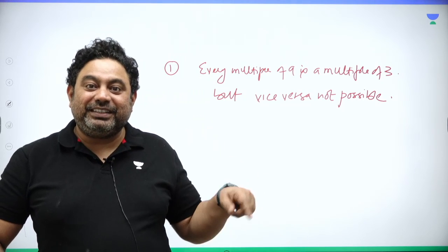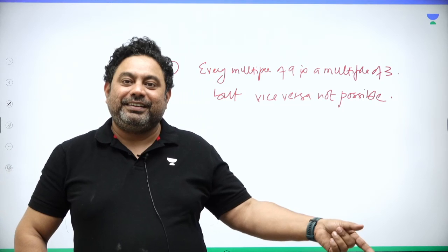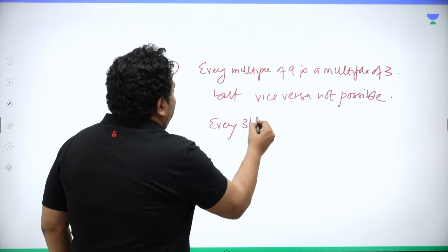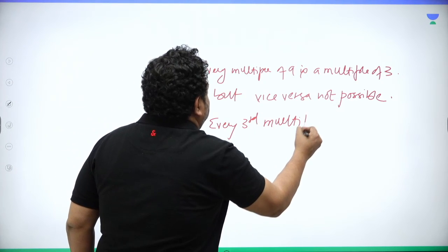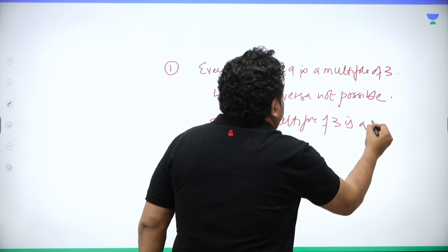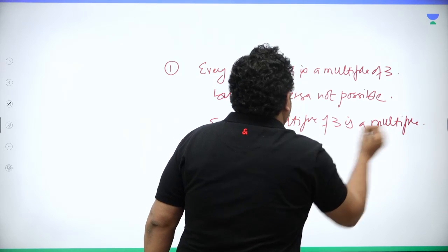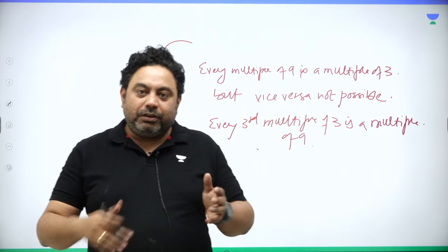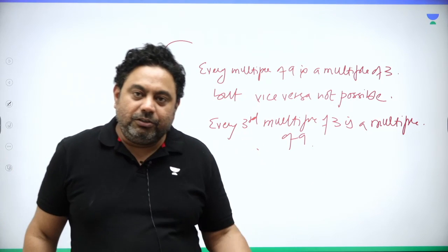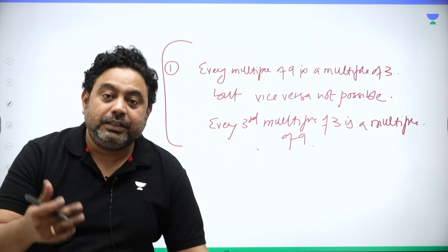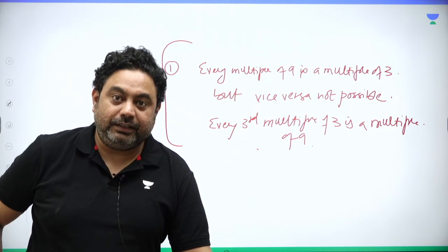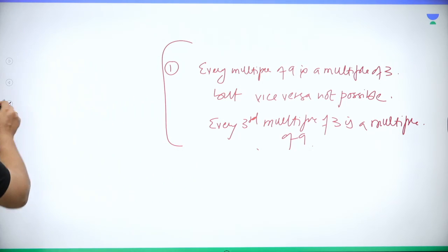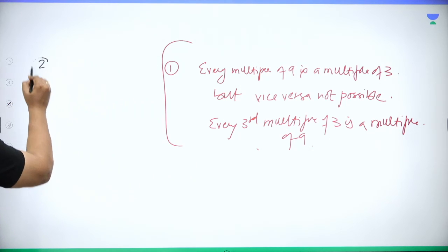Every third multiple of 3 is a multiple of 9. Why? Because 3 times 3 is 9. So I can say every third multiple of 3 is a multiple of 9. First important point, keep this in your mind so that we do not mess up the rule of 3 and rule of 9. Rule of 3 says sum of the digits is a multiple of 3. Rule of 9 says sum of the digits is a multiple of 9. So do not mingle it up. Clear?